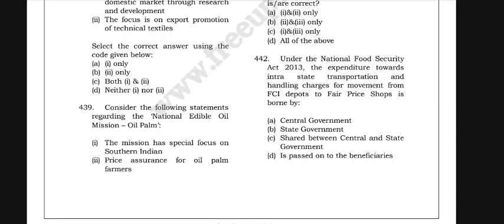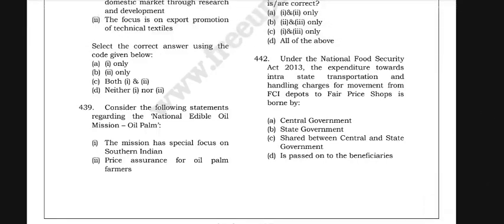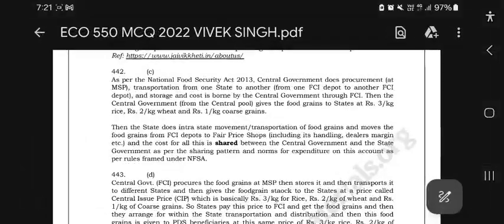The cost up to the fair price shop is borne by FCI, and from there to the fair price shops it is borne by the state government. Okay, under the National Food Security Act of 2013, the expenditure towards intrastate transportation and handling charges for movement from FCI depots to fair price shops is shared between the central and the state governments. Okay, so 442, the answer is C.